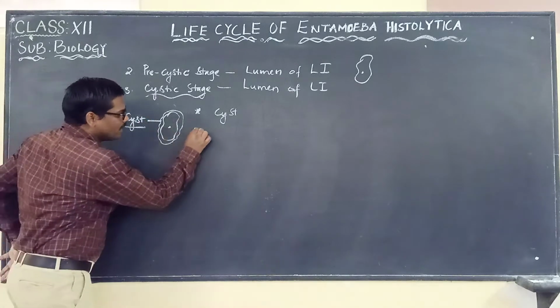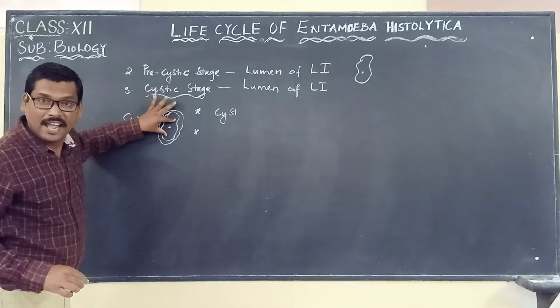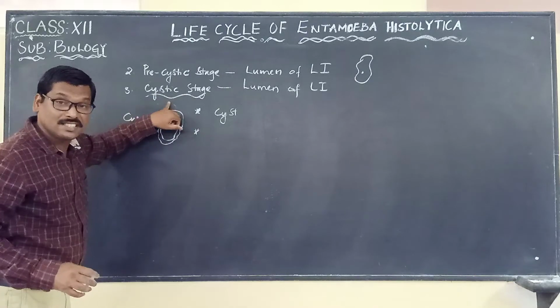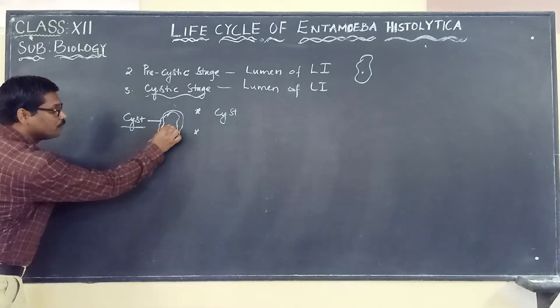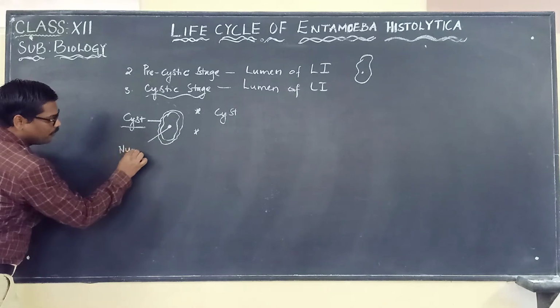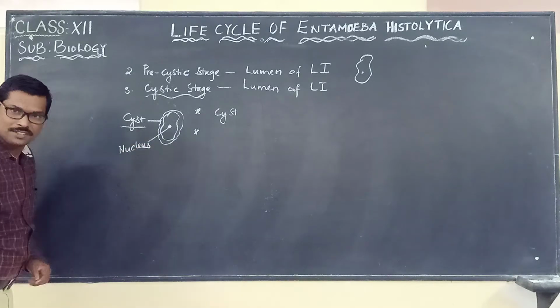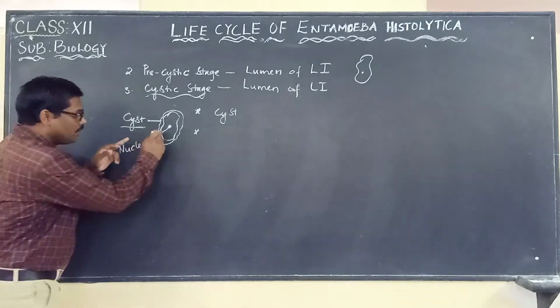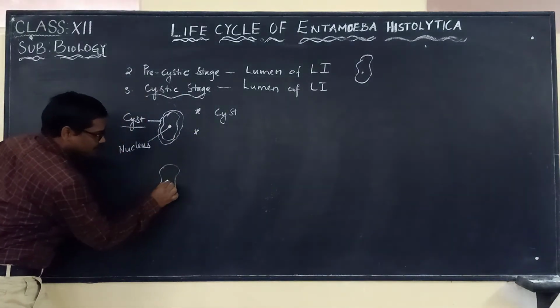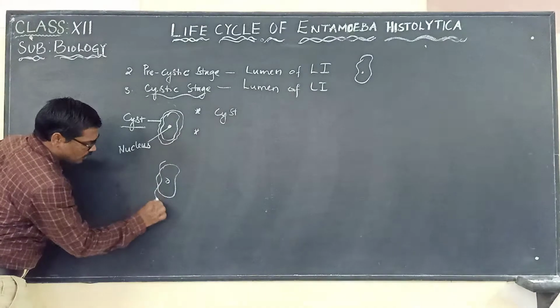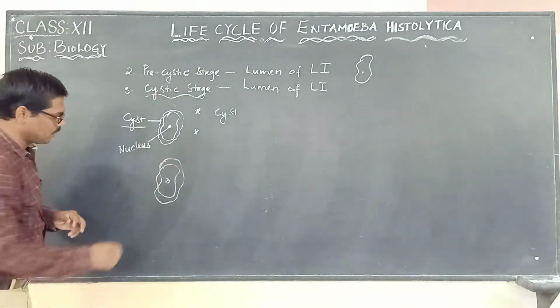And the next point is that this Entamoeba histolytica in cystic stage will be showing mitotic division of the nucleus. So here we are looking at the nucleus. Now here, this nucleus, I'll show you here. This is the Entamoeba histolytica enclosed by the cyst.